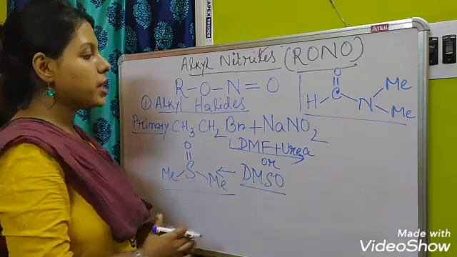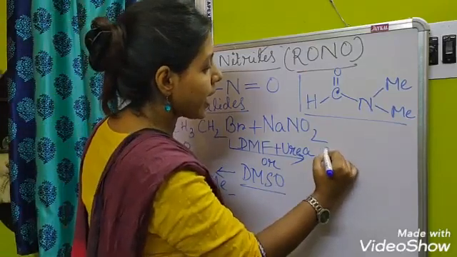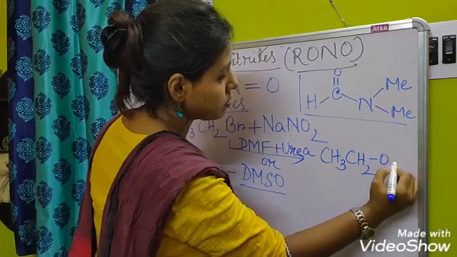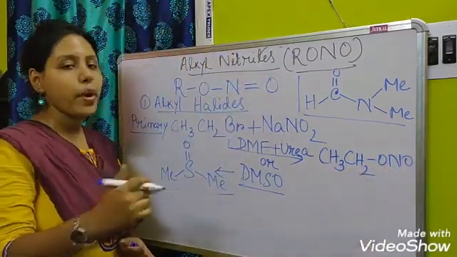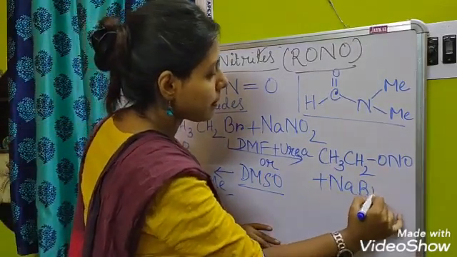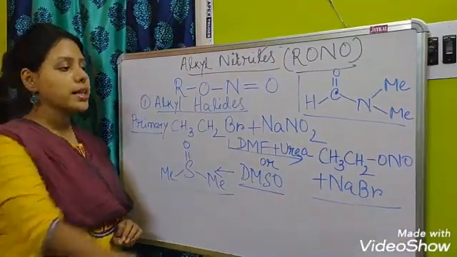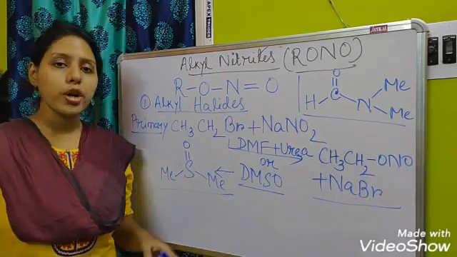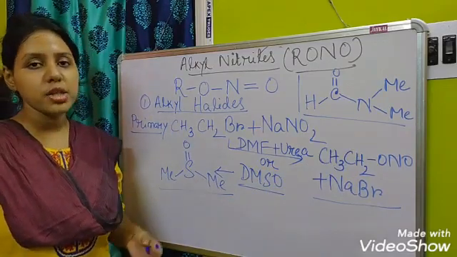Now after the reaction between the two, there will be the formation of alkyl nitrite, that is ethyl nitrite, CH3CH2ONO, plus sodium bromide. Okay, so this is the complete reaction. Now, what is the mechanism of this reaction?